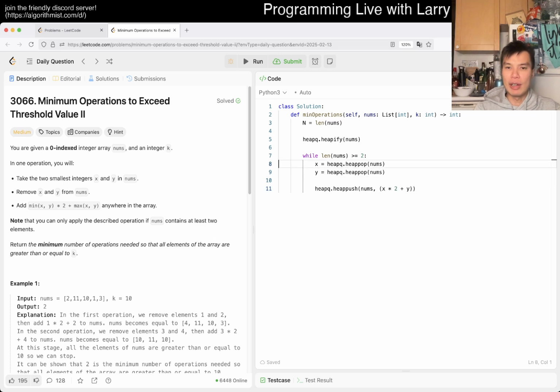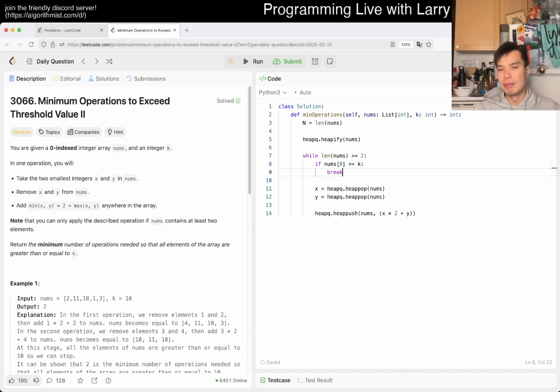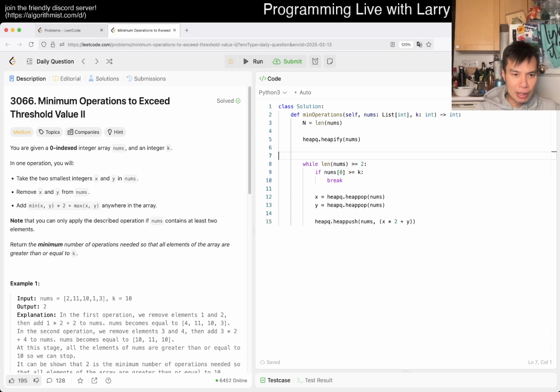One thing is that we should check the top of the heap. If the top of the heap is greater than or equal to k, then we break, because if the smallest number is greater than or equal to k, all the numbers are. We can also count the number of operations, so count is equal to 0.